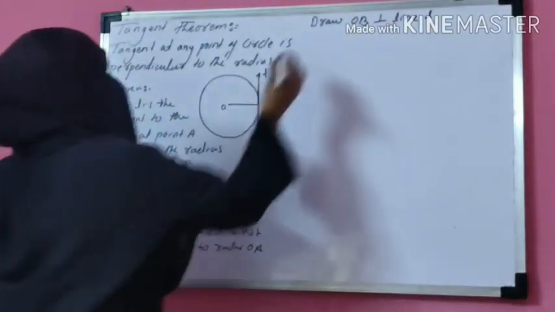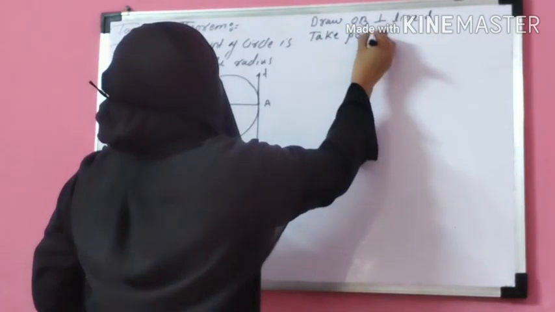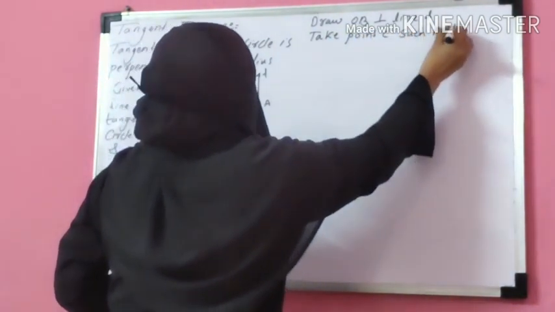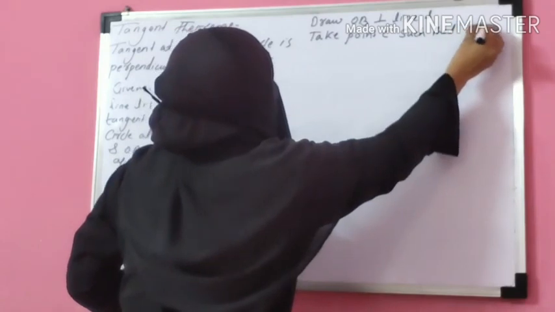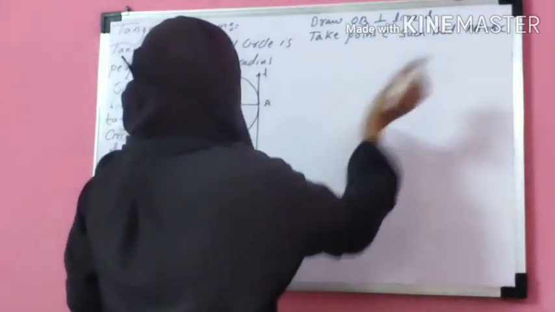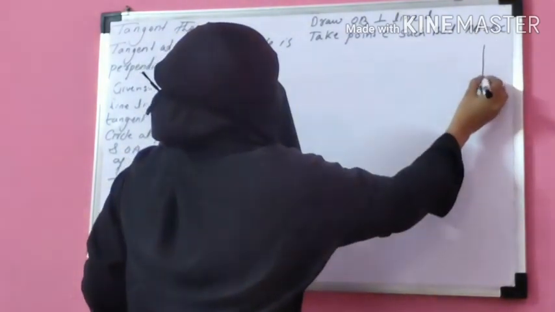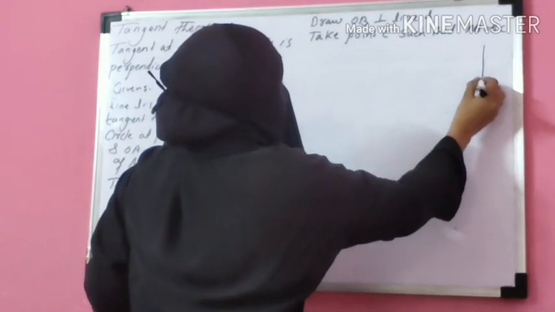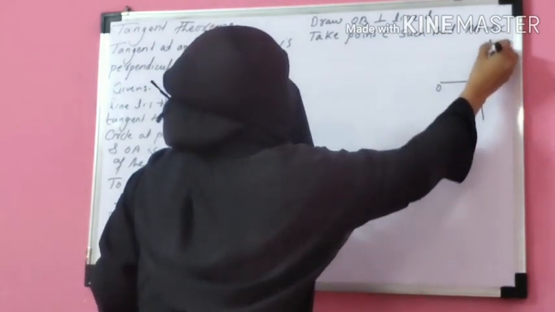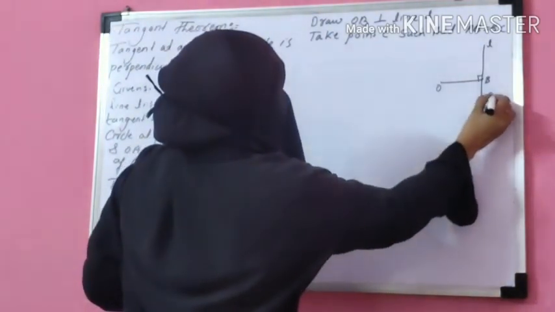Okay. Then take point C such that AB is equal to BC. Okay. So as per the construction, I draw OB that is perpendicular to line L. Then your point A is here.